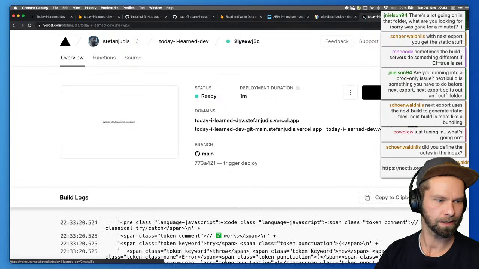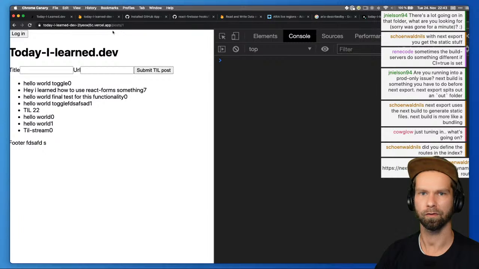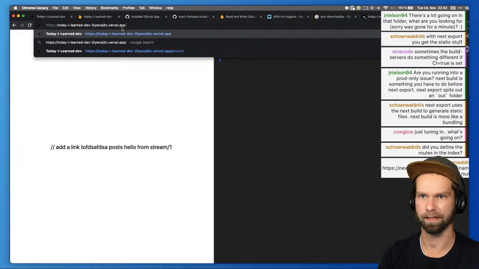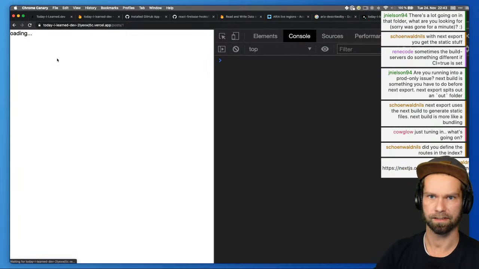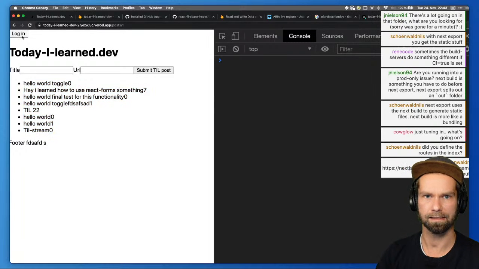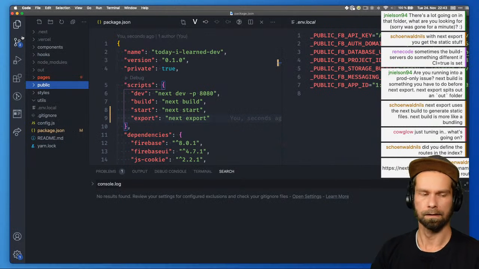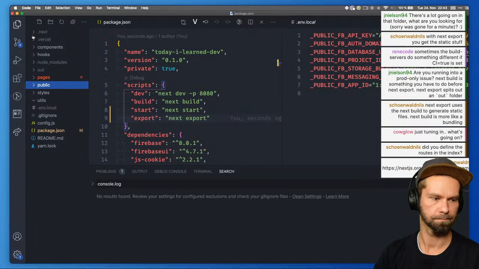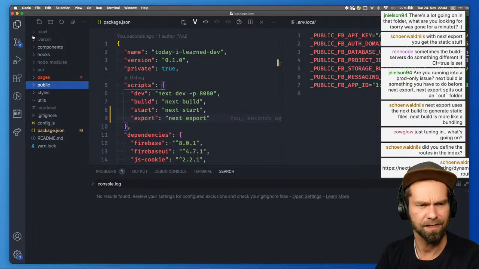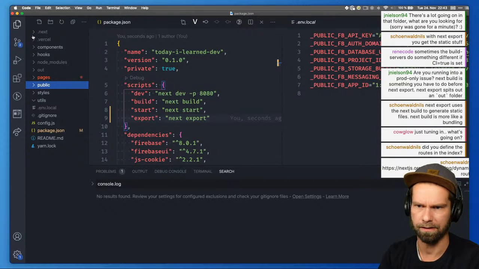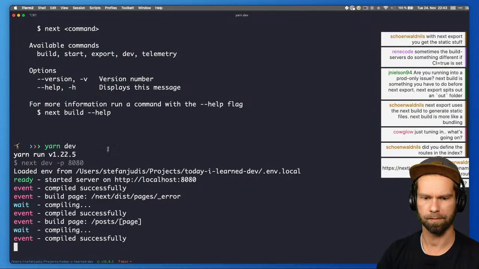Did we define routes and index? But I don't think we have a route problem here. So when we look at this current deployment, the routes are actually there. It's really just, it is able to fetch the data from Firebase. The only thing that is not working is the login and log out. And Next.js does also a lot of magic, right? So that I cannot just generate the output with build and export. So what happens for the next people when I...